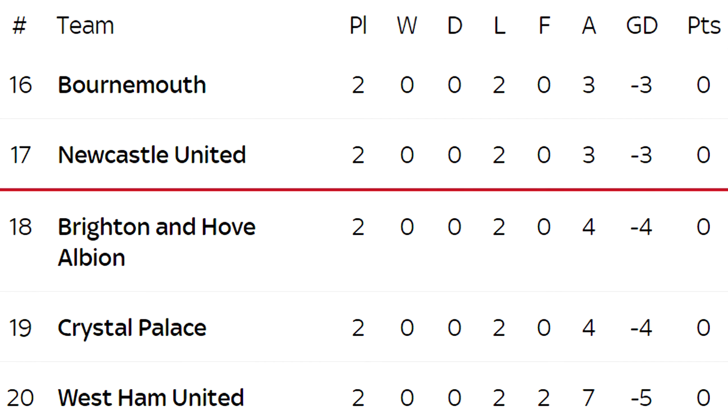Moving on to the bottom 5, and West Ham are bottom after losing at Southampton in the highest scoring game this week. Crystal Palace are 19th following their loss to Liverpool. Brighton are 18th after they lost to Leicester. Newcastle are just outside the relegation zone after they were beat by Huddersfield. And Bournemouth make up the bottom 5 after their loss to Watford.